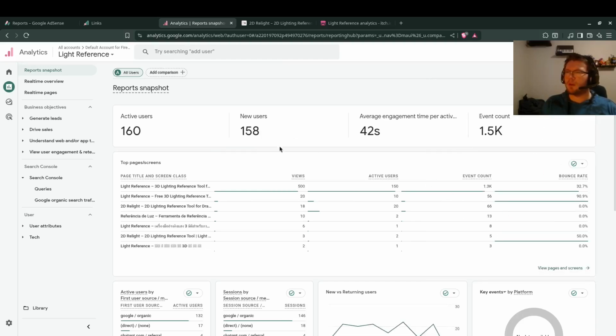We're about a third of the way through the month, and I am currently at 1.5k on the event count. The average engagement time did go down a little bit. However, now that I just pushed an update to that 2D light reference tool, making it a little bit more user-friendly, I'm hoping to get a better engagement time on that page specifically.